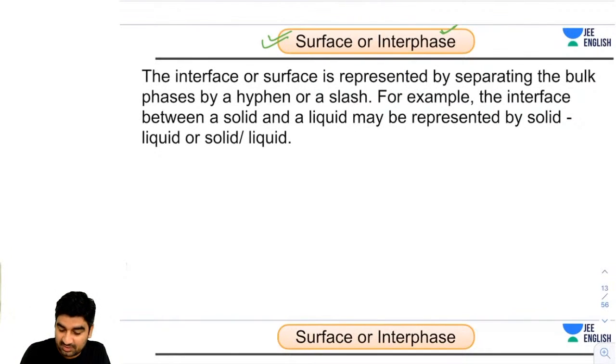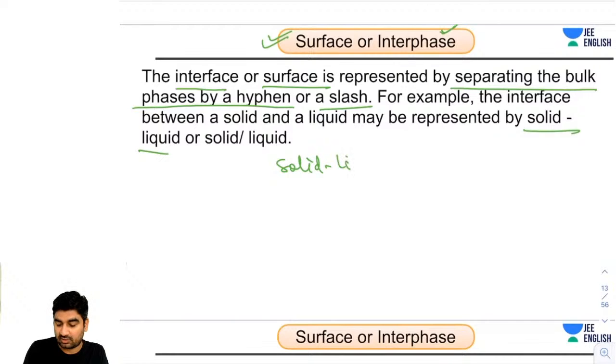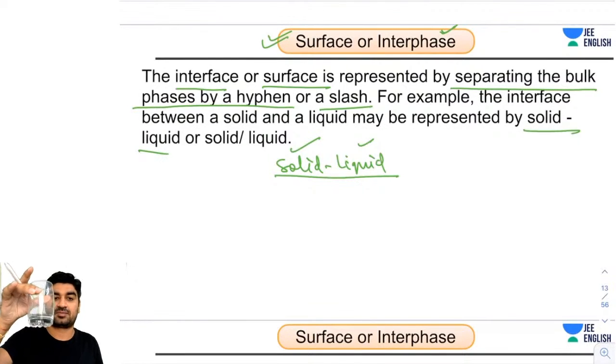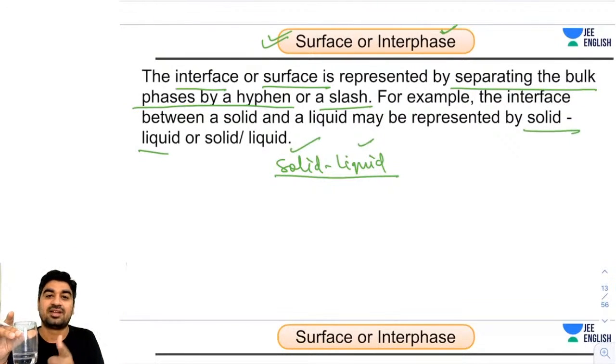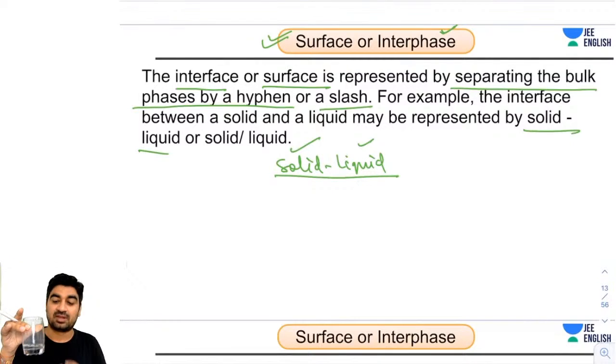So guys, the interface or surface is represented by separating the bulk phases by a hyphen or slash. Like I'm writing solid-liquid. This is the interface separating a solid from the liquid. Like in this glass, liquid is inside it, so this inside surface I will call solid-liquid, because this is the liquid inside and this is the solid. So this surface will separate solid from the liquid.